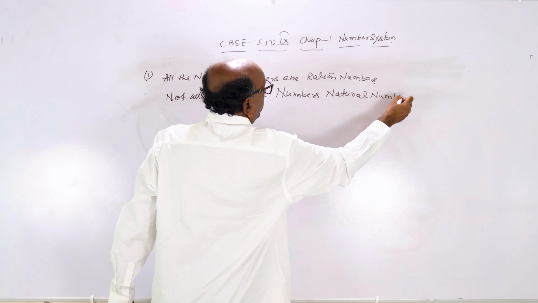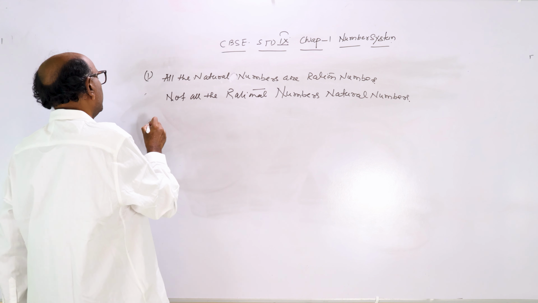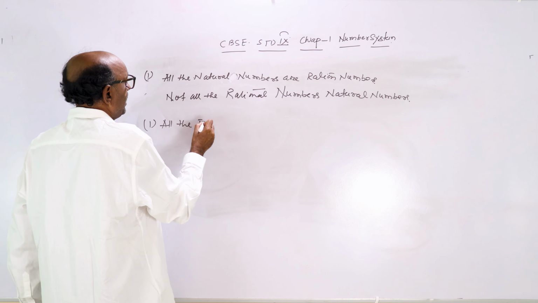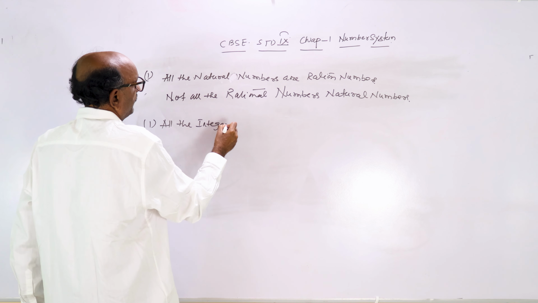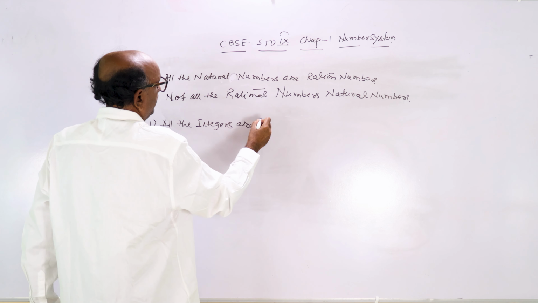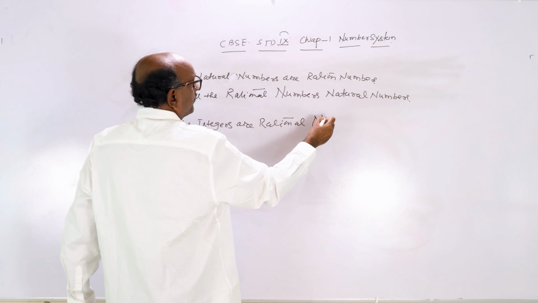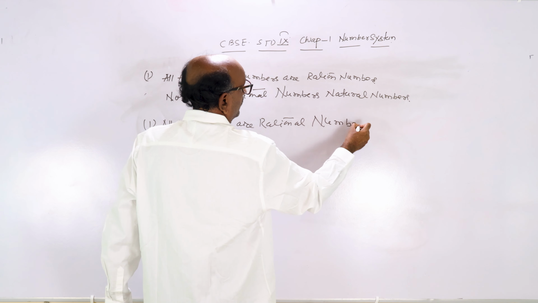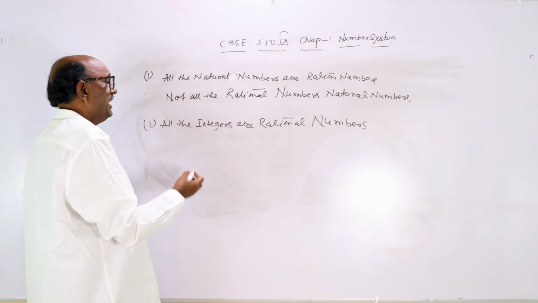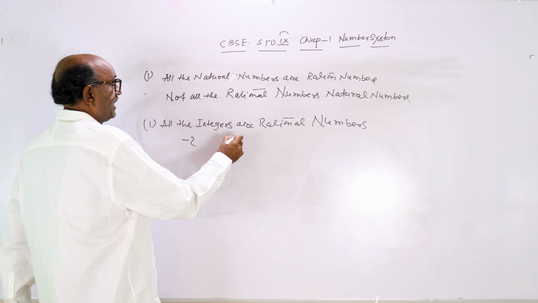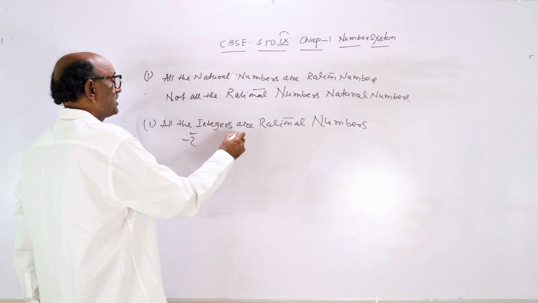Similarly, we see all the integers are rational numbers. See how all the integers are rational numbers. Suppose minus 2 or 3, all these are integers.